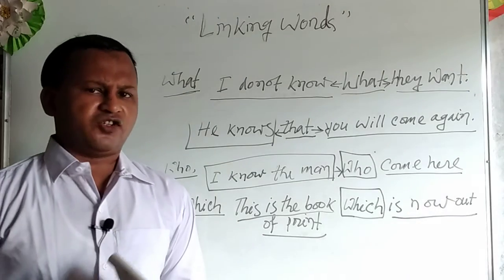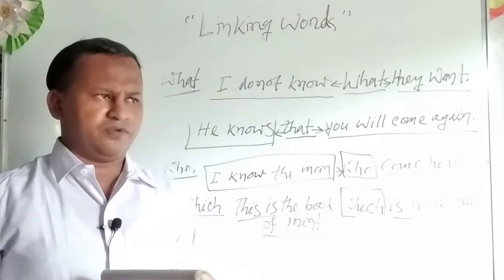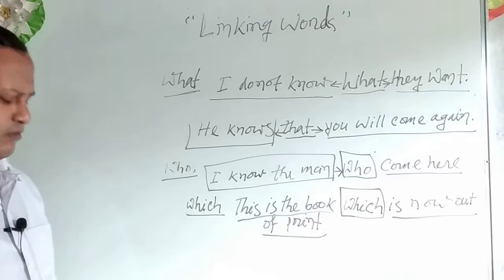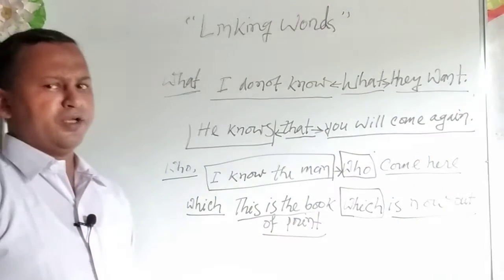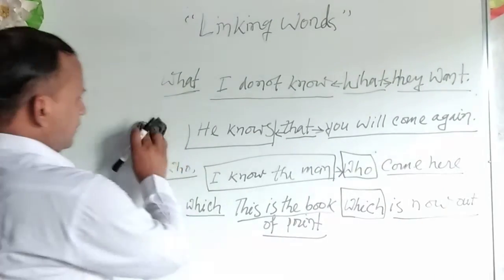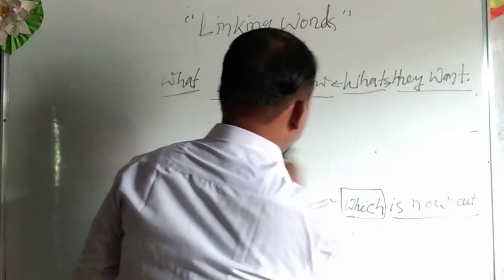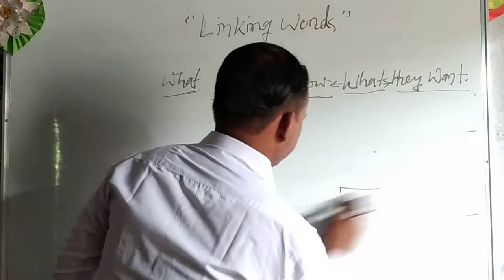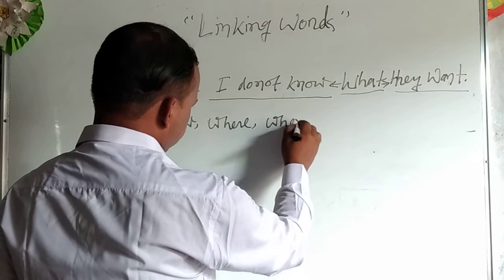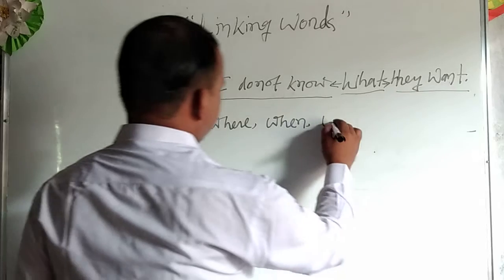You know the various types of linking words, their various positions and the uses of the various linking words: how, where, when, why. Dear student, have a look at the position of the various types of linking words: how, where, when, why.